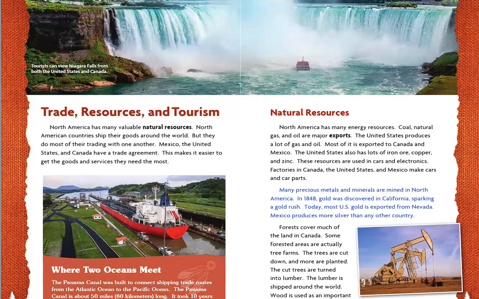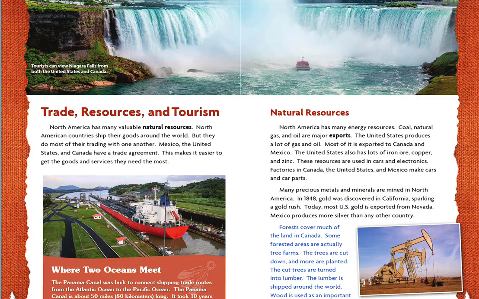Many precious metals and minerals are mined in North America. In 1848, gold was discovered in California, sparking a gold rush. Today, most U.S. gold is exported from Nevada. Mexico produces more silver than any other country.